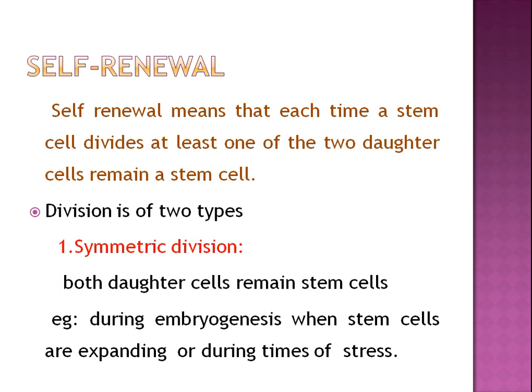Now, a very important point of cancer is self-renewal. It means each time a stem cell divides, at least one of the two daughter cells remains as a stem cell, so they have a replicative potential. Division is of two types: symmetric division, where both daughter cells remain stem cells during embryogenesis. When stem cells are expanding or during times of stress, both of the daughter cells act as stem cells. So this is an example of symmetric division.